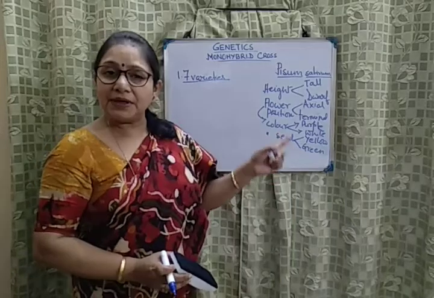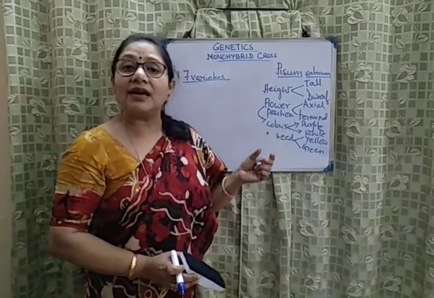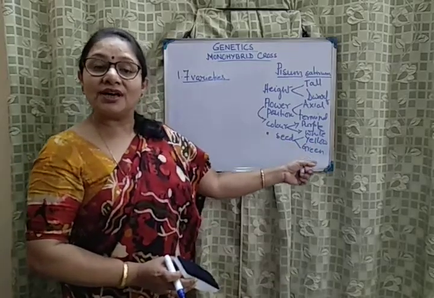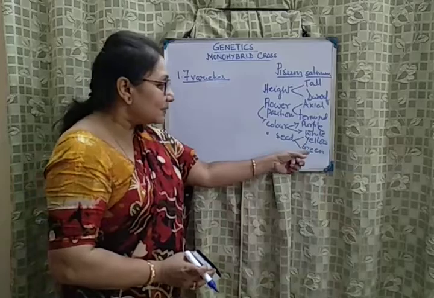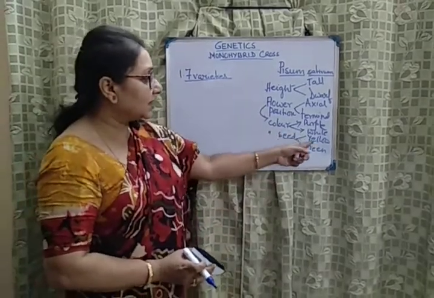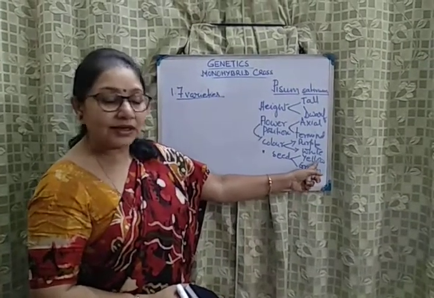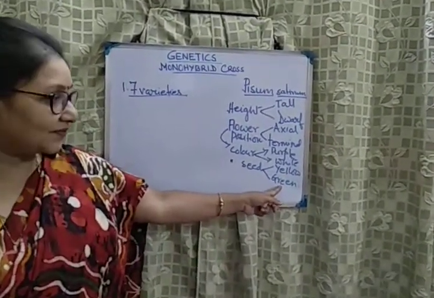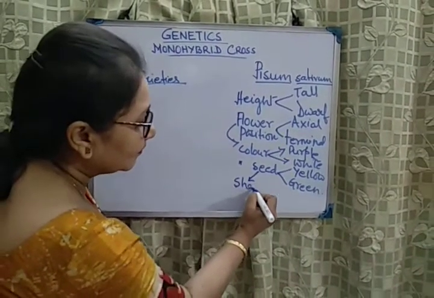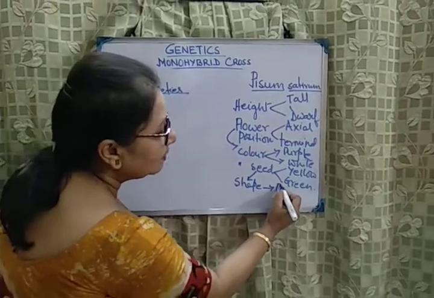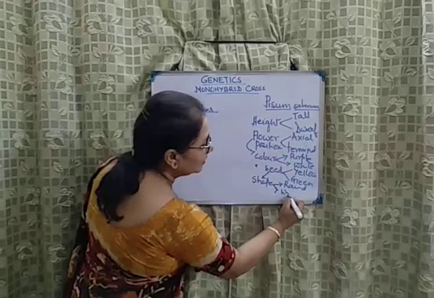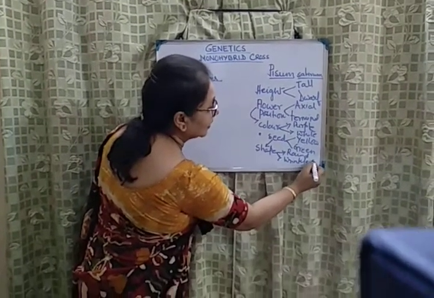Now when you consider the pea seed, immediately the green color comes to your mind. But you know that greenish yellow is the dominant color and simple green is the recessive color. But for our convenience, we will consider pea seed yellow is the dominant color and green pea seed is the recessive color. Similarly, if you consider the seed shape, the round pea shape is dominant and wrinkled pea shape is recessive.